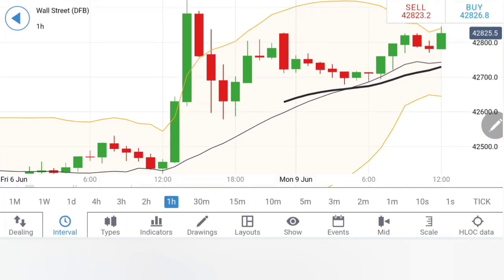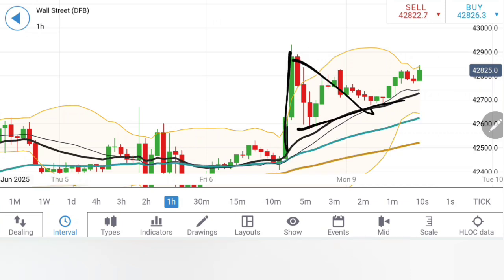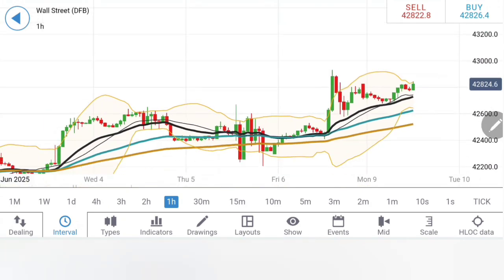Now let's move to Dow Jones. When you see the Dow Jones here, you can see a stronger rise than the retracement, and now, taking the support from the 20 period, price is trying to bounce back. Now it is pretty important for US 30 to stay beyond the 42,900, 920 zone. This will confirm the next move towards 43,000 levels.